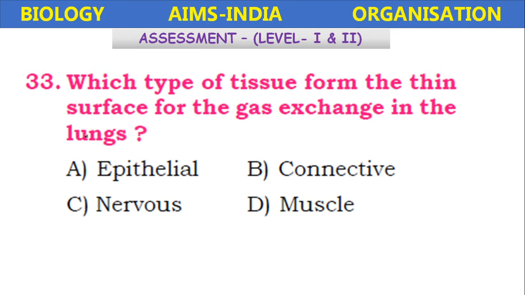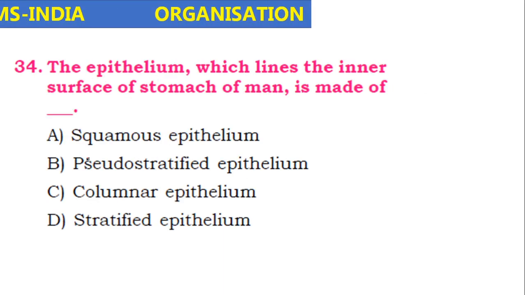Which type of tissue forms the thin surface for the exchange of gases in the lungs? Epithelial, connective, nervous, muscular tissue. It is the epithelial tissue which forms the lining for the exchange of gases in the lungs.